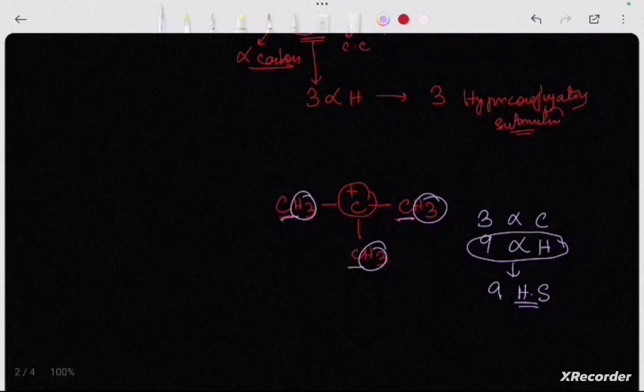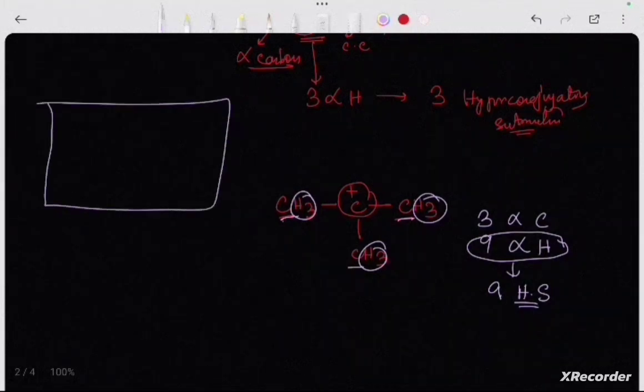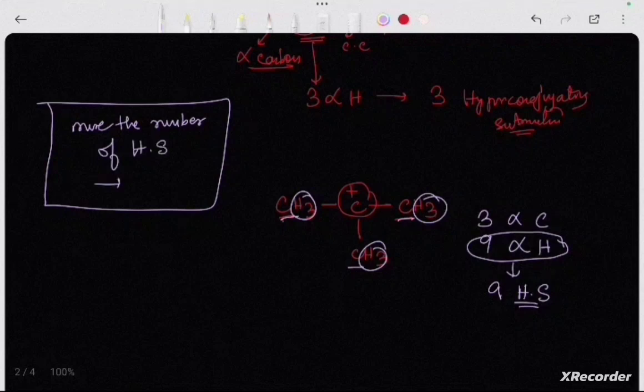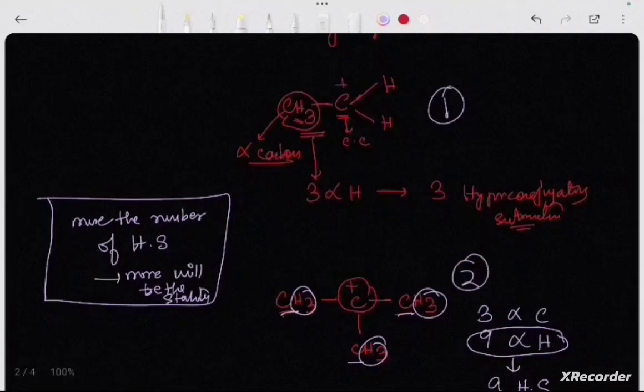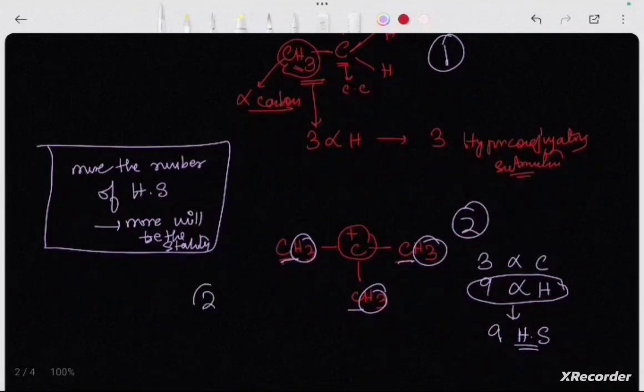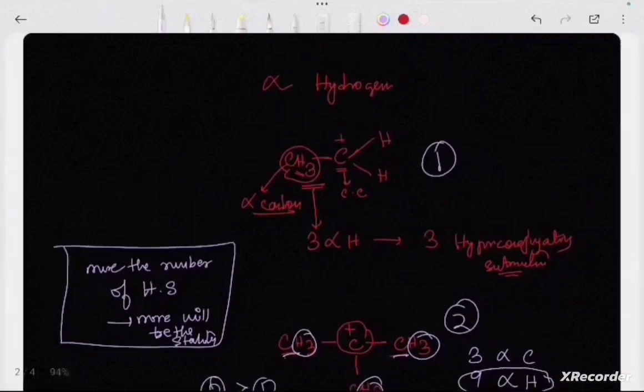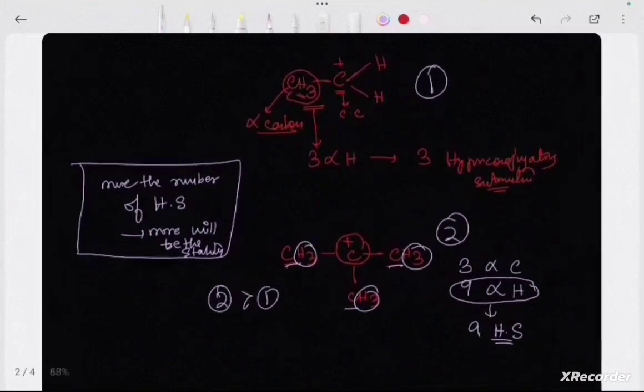So why are hyperconjugating structures important? We should know that the more the number of hyperconjugating structures, the more will be the stability. So if we consider this structure and this structure, we can easily say that structure 2 is more stable than structure 1, because structure 2 has 9 hyperconjugating structures as compared to 3. So this is hyperconjugation in a carbocation.